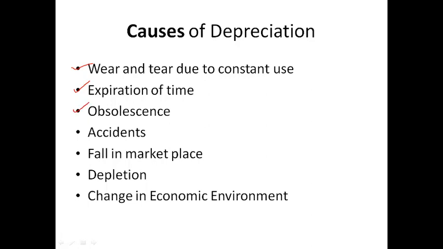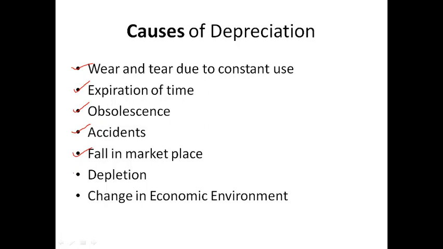Next, obsolescence. A new invention or a permanent change in technology, and an asset based on old technology may become obsolete and out of date. Next, accidents. Accidents may also cause a permanent fall in the useful life as well as in the value of assets. Next, fall in market price. A permanent fall in the market value of investments is recorded as depreciation. Other assets are depreciated on the basis of their useful life.